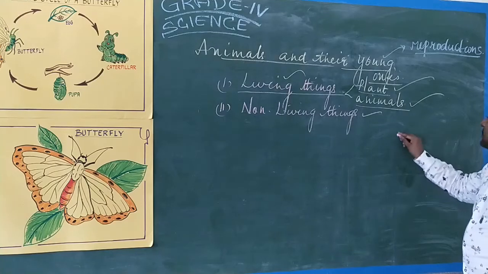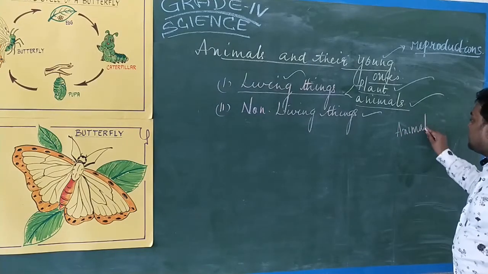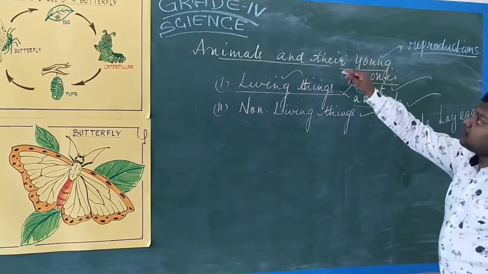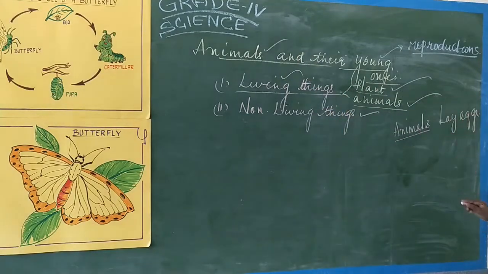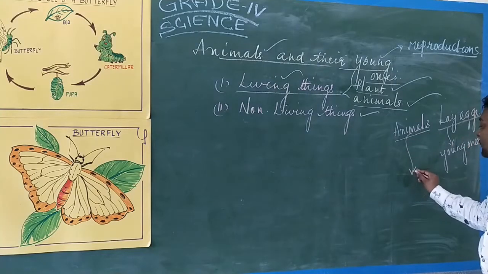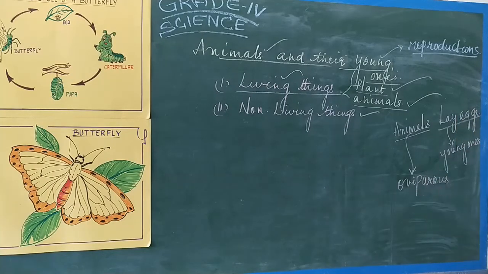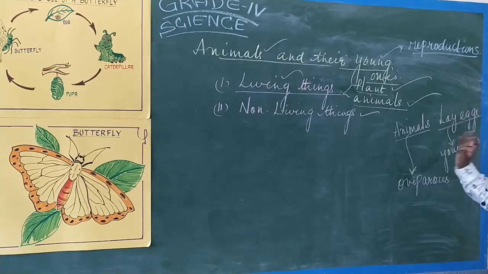Suppose an animal is going to lay eggs, we are going to see only about animals, no? So, if animals lay eggs, and from the egg the young ones hatch out, such type of animals we are calling oviparous. Such animals we are calling what? Oviparous type of animals, because the animals lay eggs, and from the eggs the young ones hatch out. Then we are calling them oviparous.